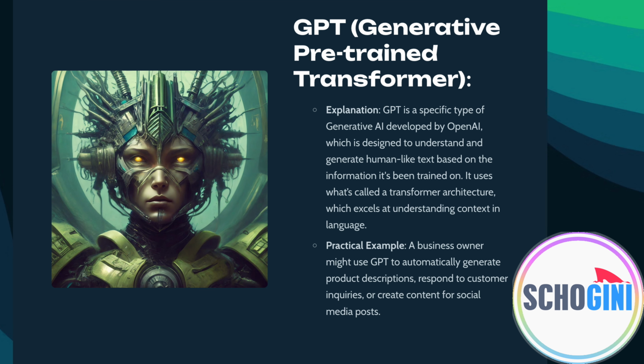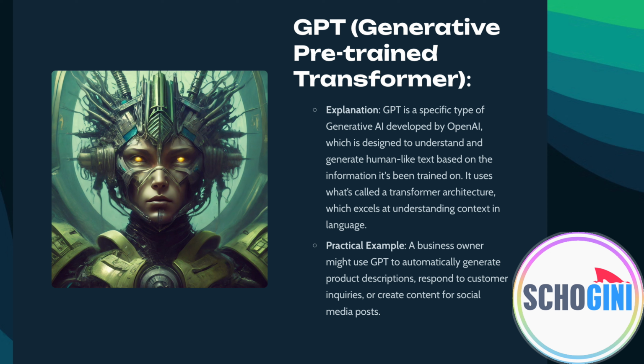Okay, next is GPT, Generative Pre-trained Transformer. GPT is a specific type of generative AI developed by OpenAI. Remember, GPT is from a specific company that uses generative AI methodology. It is designed to understand and generate human-like text based on information it has been trained on.